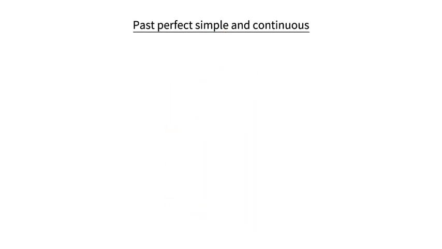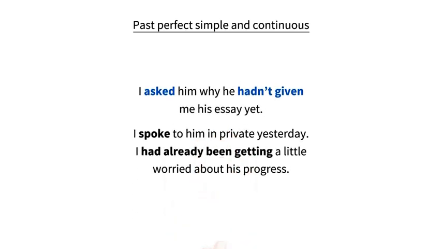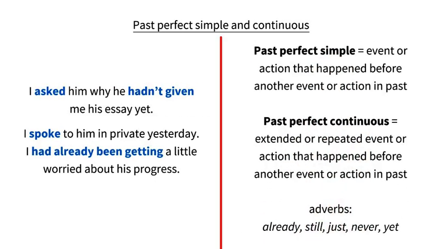Look at these sentences. I asked him why he hadn't given me his essay yet. I spoke to him in private yesterday. I had already been getting a little worried about his progress. To talk about an event or action that happened before another event or action in the past, we use the past perfect simple or past perfect continuous. We often use the past perfect continuous to emphasize that the action was extended or repeated. We often use the past perfect simple and past perfect continuous with adverbs such as already, still, just, never, yet, and so on.